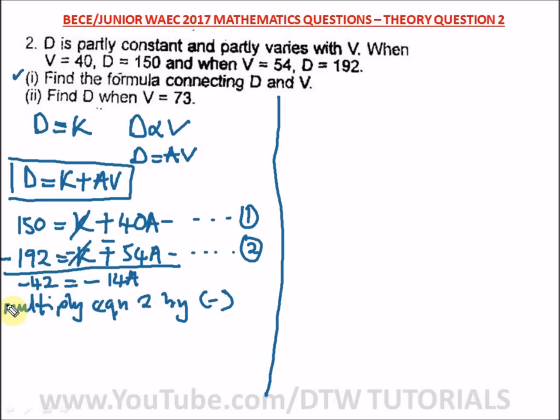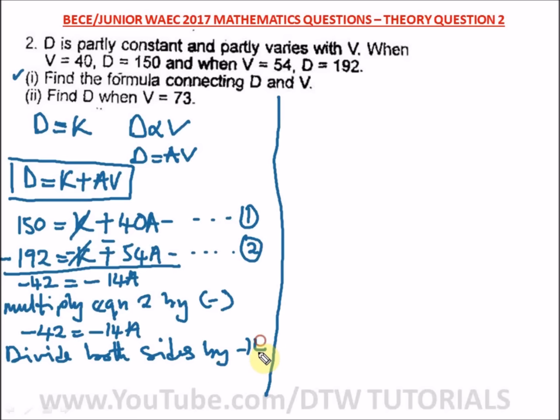To get A, let us write this down: minus 42 equals minus 14A. To get A, we divide both sides by minus 14.